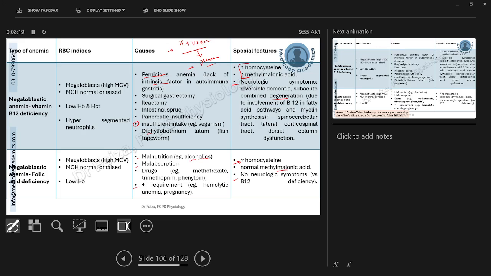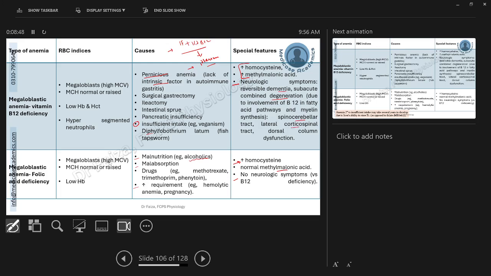The symptoms may include the sensory motor pathways, the vestibular pathways, and the equilibrium as well as the memory. The patient may present with reversible dementia, may present with the symptoms because of the lesions of the spinocerebellar tract, which is a tract going to the cerebellum and may be involved in the equilibrium and many other functions as well.